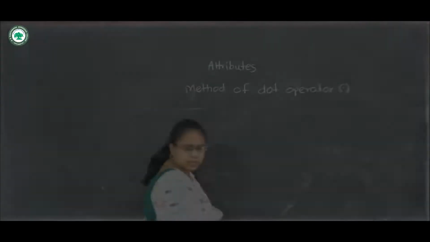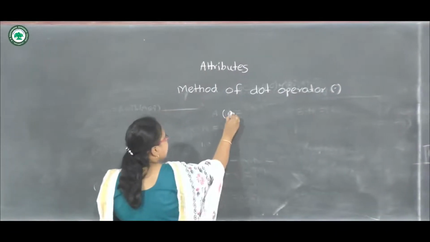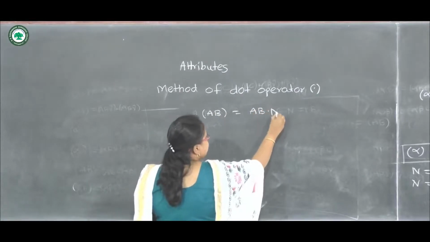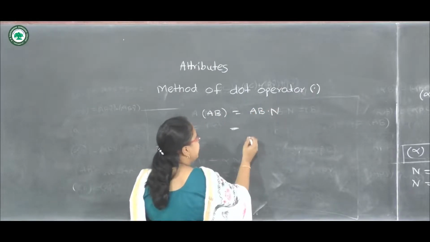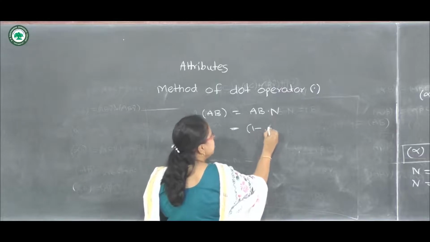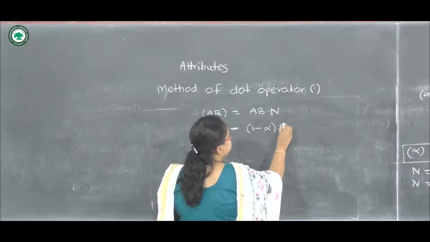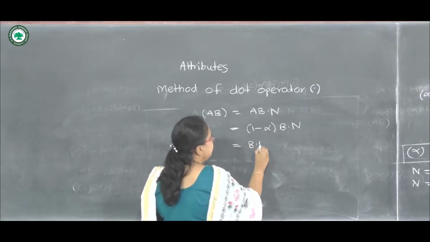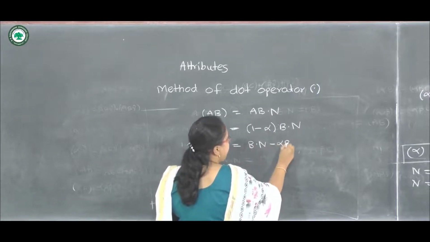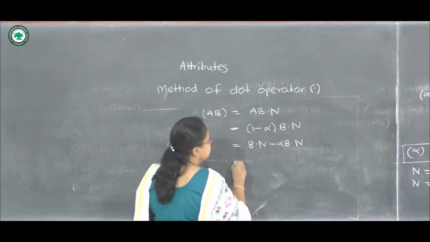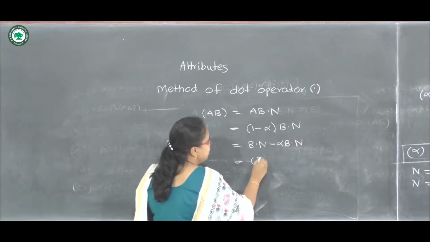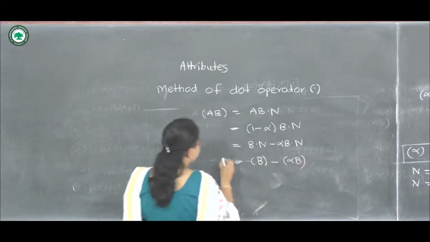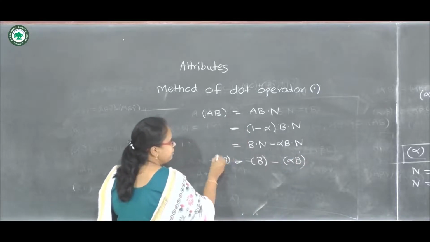Now we have this AB equals to AB dot N. So let us put the value of A, which is 1 minus alpha, into B dot N. Let us multiply this. So we have B dot N minus alpha B dot N. So we know this is frequency of B and this is frequency of alpha B. So this is value of AB.